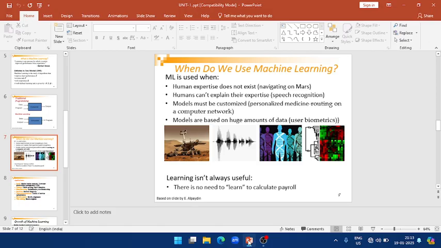Then we compare four categories. First, the category where a human does not exist, such as navigation on Mars. The second is where the human cannot explain their expertise, such as speech recognition, which uses a neural network model, and also computer networks. And last, models based on a huge amount of data, used in biometric systems. These are mainly used in the machine learning process.